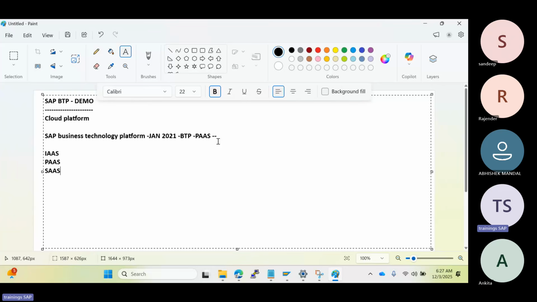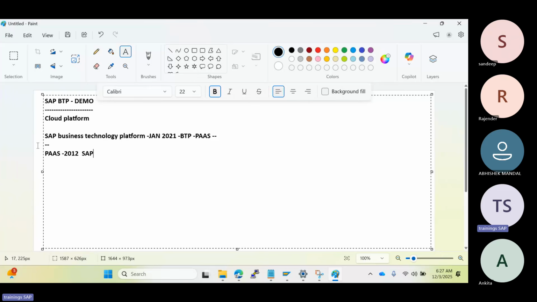So the companies, the customers, can opt for any one of the services. If they want only infrastructure, they can go for the infrastructure as a service model, or only platform as a service model. If infrastructure plus software is required, they can go for the SaaS model. But SAP already entered into the PaaS market in 2012.